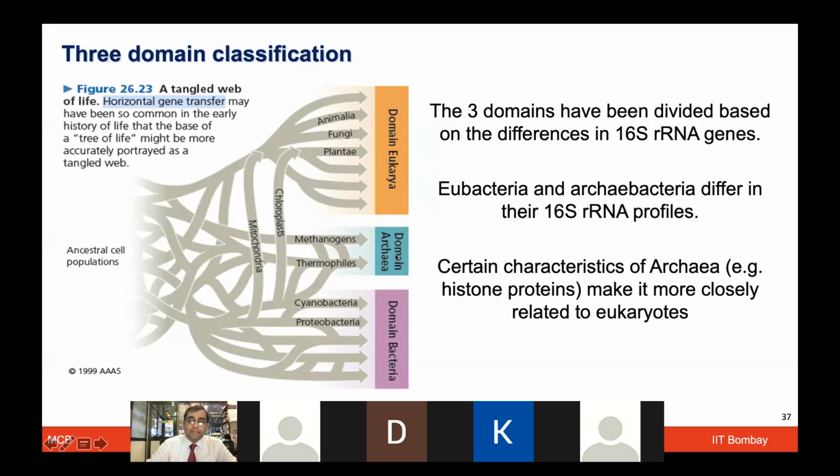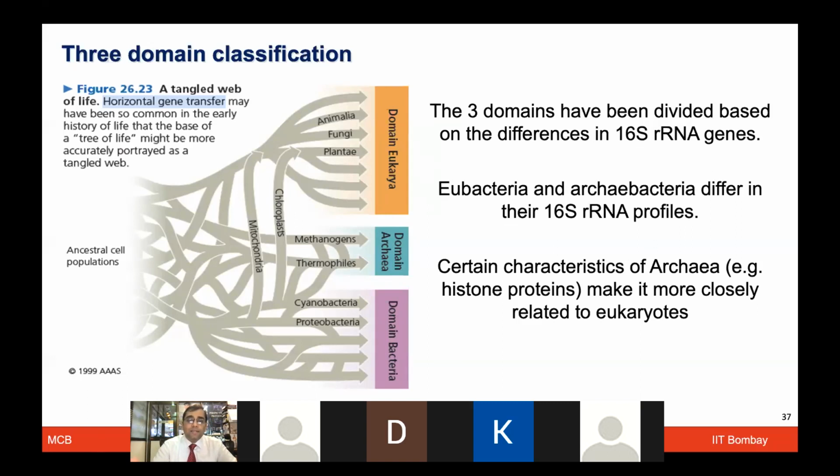How it is distinct can be seen in their genome profile and their RNA profile. That's where scientists looked at the 16S ribosomal RNA profile and found that it is very distinct for eukaryotes, archaea and bacteria. So this is where you can divide them.